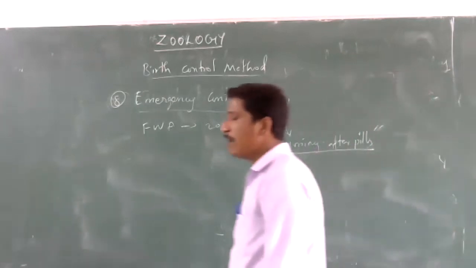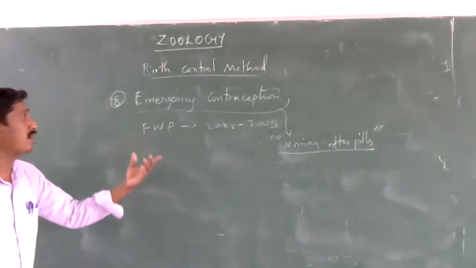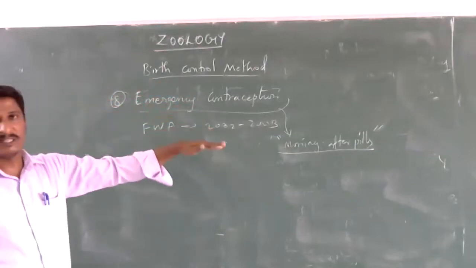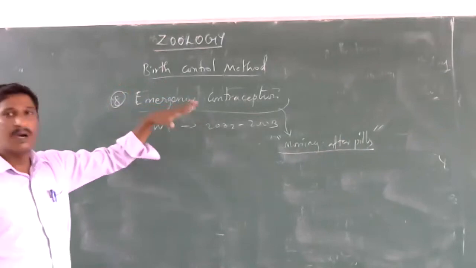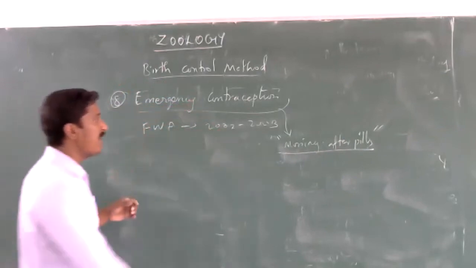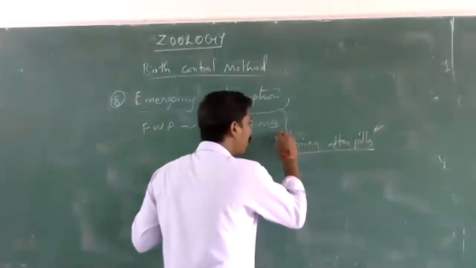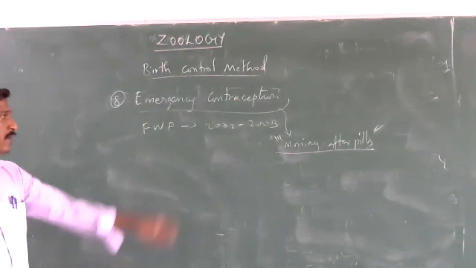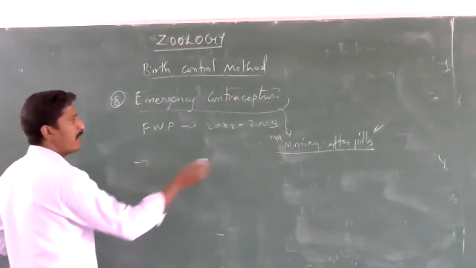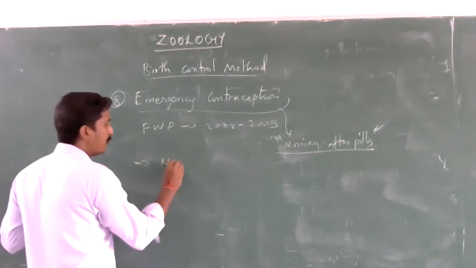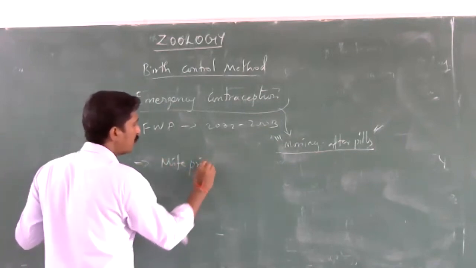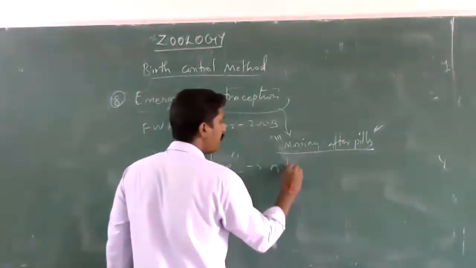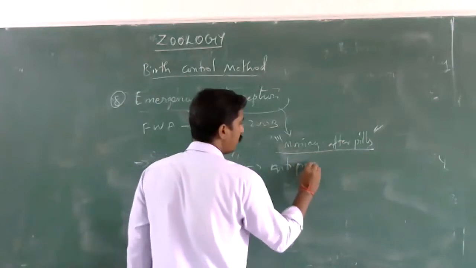When we have unprotected sex or miss contraceptive pills and fear pregnancy, we use these pills to prevent the pregnancy. In India, the morning after pills are available as mifepristone. Mifepristone is an anti-progesterone.